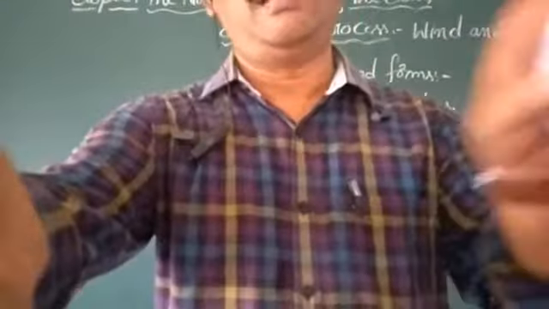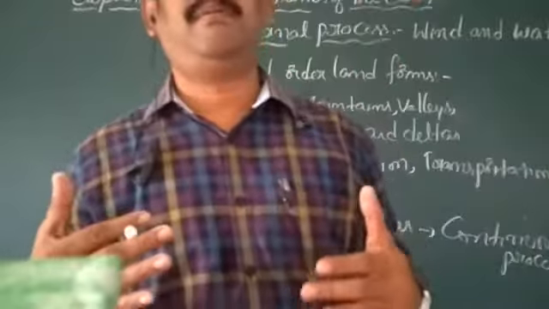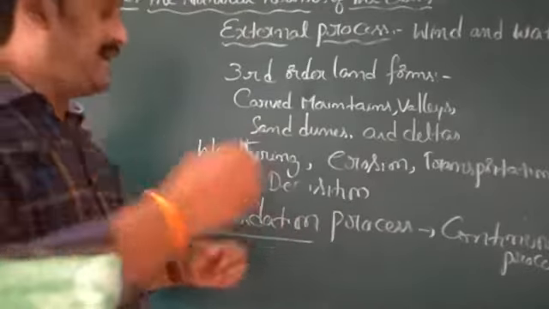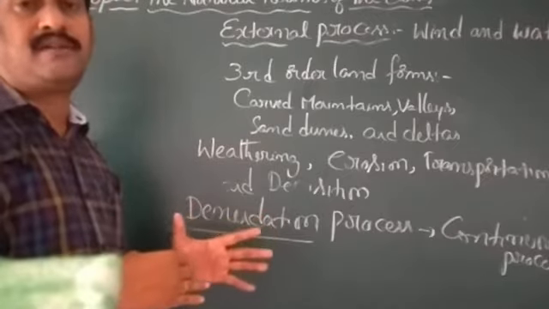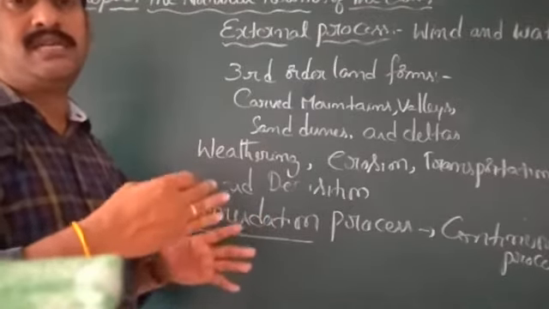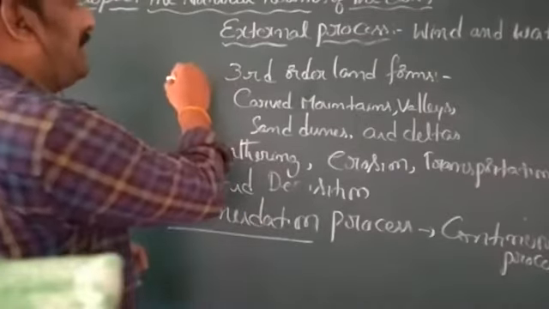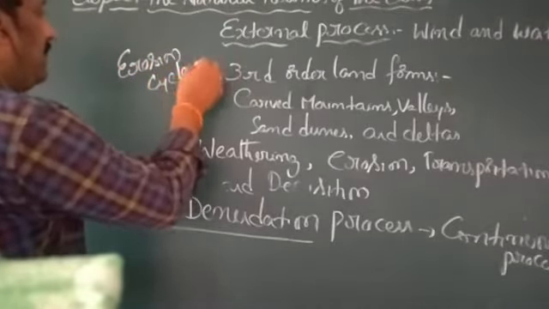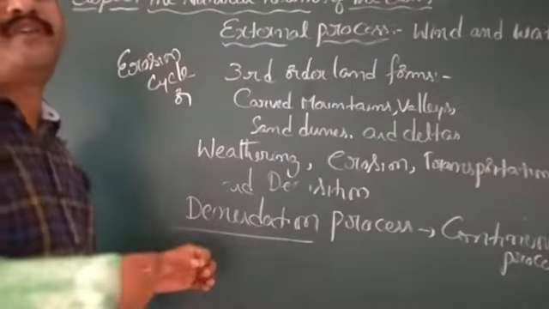My dear children, another point we are going to discuss. The landforms keep on changing through a process known as the erosion cycle. Whenever this continuous process occurs on the surface of the earth, this keep on changing through the process is called the erosion cycle. Otherwise, another name we also use is the geomorphic cycle.